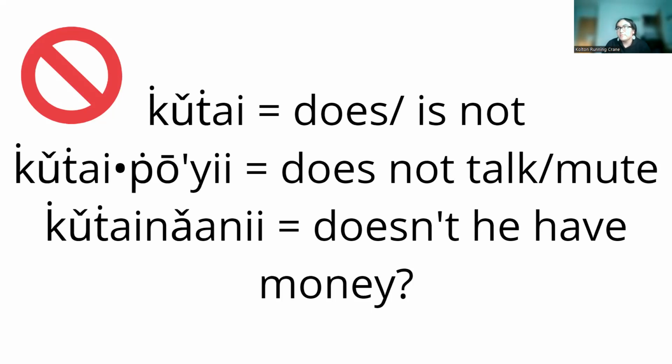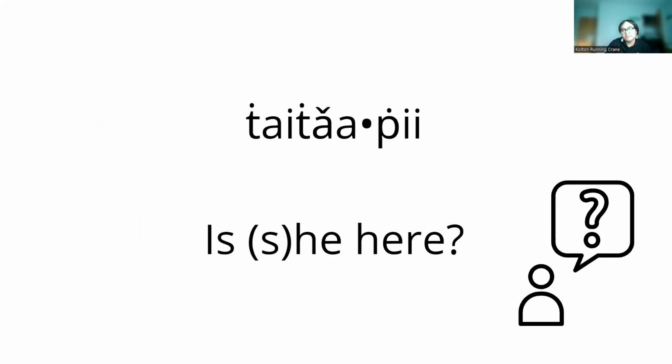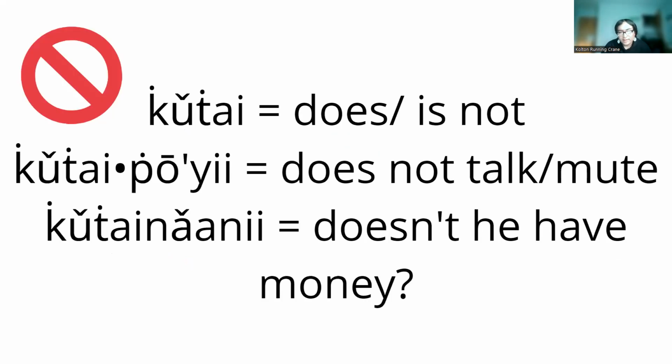And that's referring to somebody who is deaf or mute, literally does not talk. And so that's an example of when katte can mean doesn't. But in question, it's kind of like saying, doesn't he have money? Or isn't he here? And so that's kind of what that gut means.